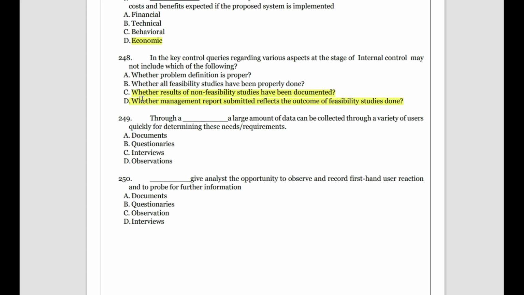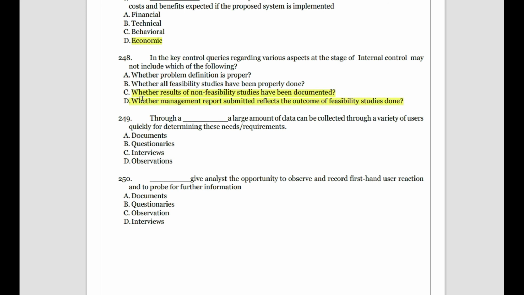See, internal control, we just see if the proper things happen properly or not. If something is not working well, if the system is not fitting into that thing, it forms a part of the feasibility report, but not the internal control report there. So the key control query regarding various aspects of the stage of internal control does not include the results of non-feasibility study that have been documented. Okay, so non-feasibility will come under the feasibility report, but not under the internal control.